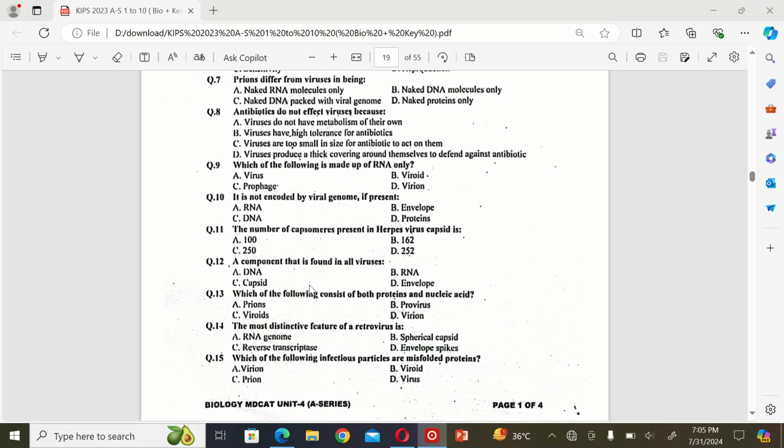The next MCQ is: a component that is found in all viruses. A. DNA, B. RNA, C. Capsid, and D. Envelope. So the correct option is C. Capsid.